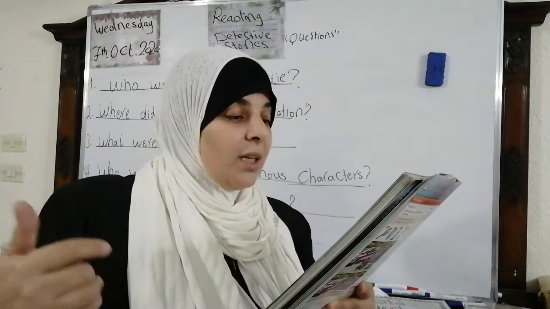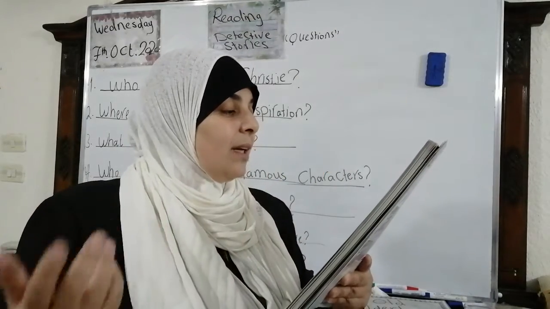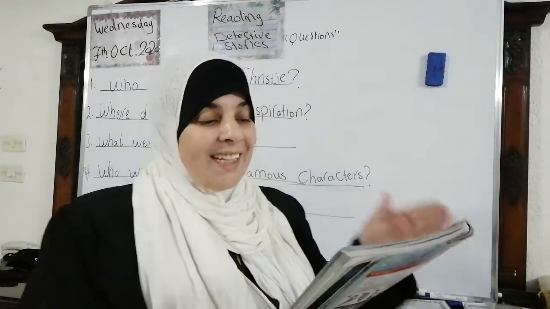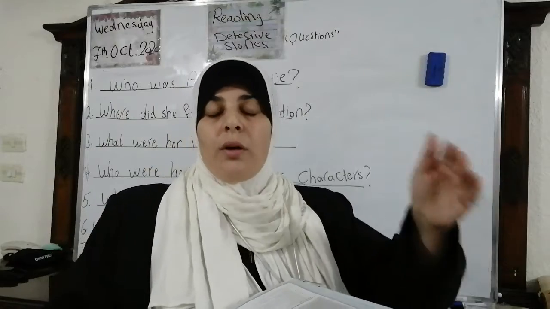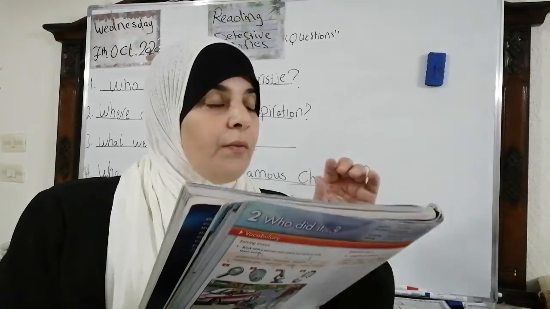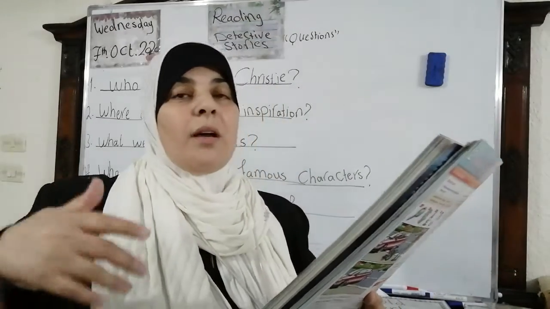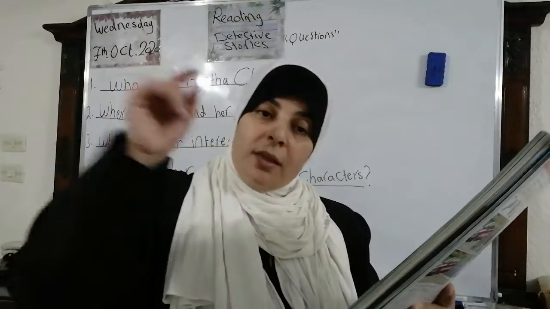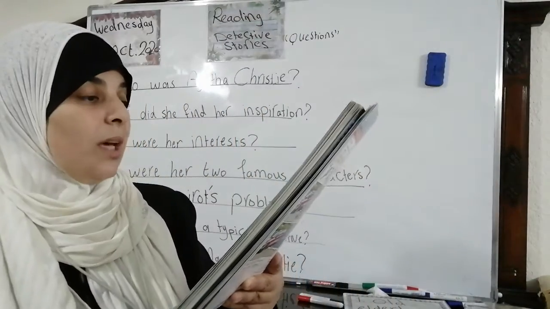Now, she had an interesting life. She was born in 1890. Now we are going to talk about her life, and died in 1976. During that time, she wrote over 60 detective novels. These novels were translated into 103 languages, okay? And they sold more than 4 billion copies of her books, and her books still today sell very well. Okay, now Christie